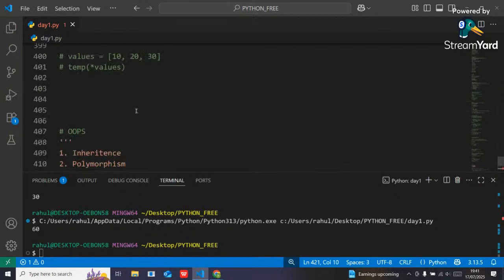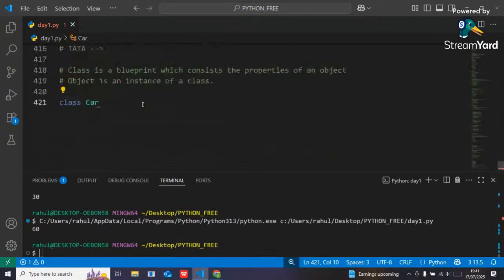Any other thing now? Yes, car name will be there. See, guys, for a normal car blueprint, what name would you give to that car? No name will be there at the initial stage, right, people?